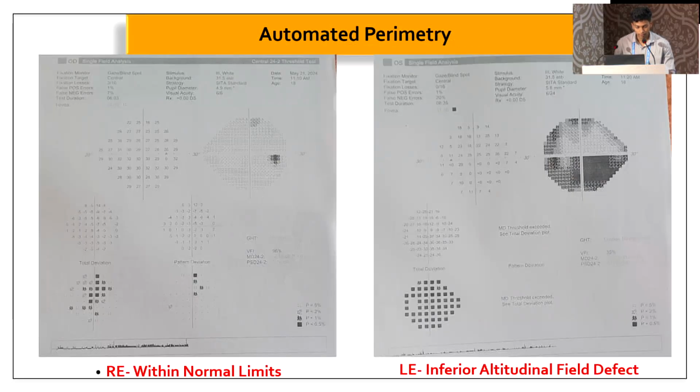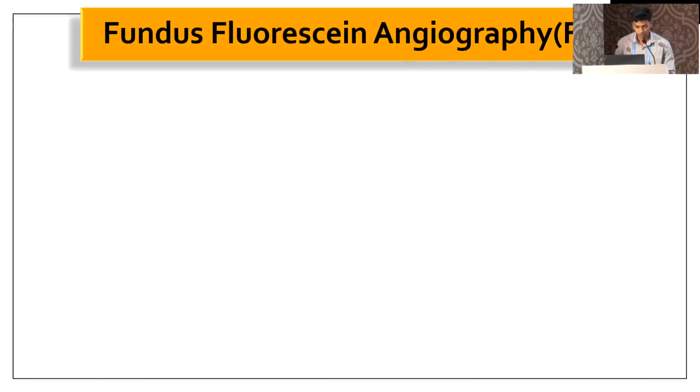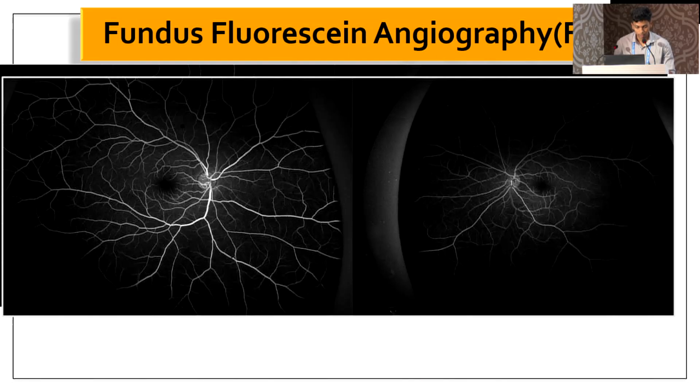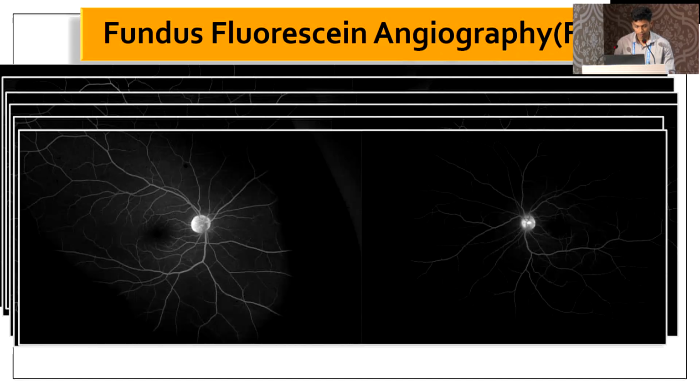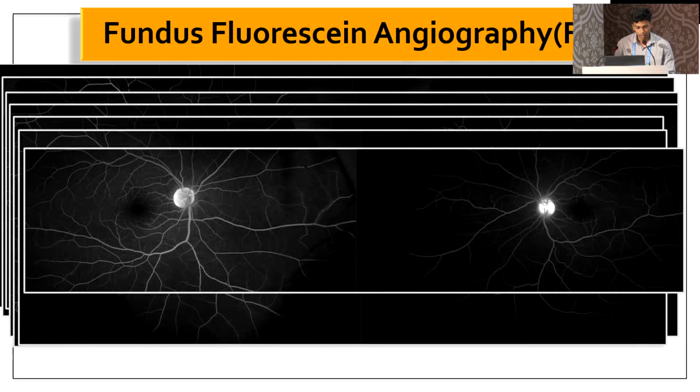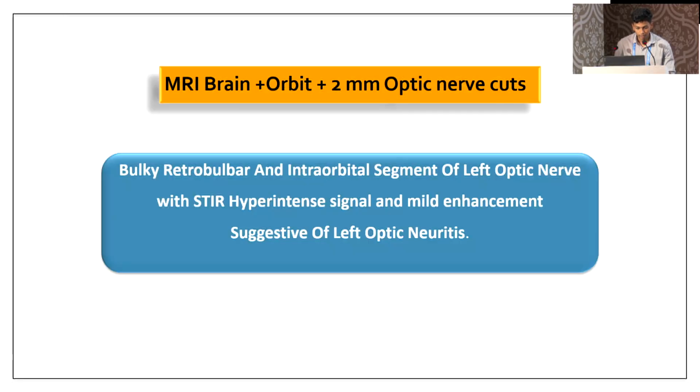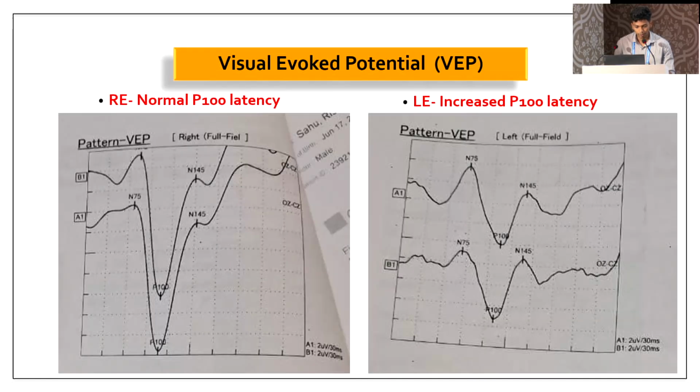Perimetry showed the right eye within normal limits, and in the left eye an inferior altitudinal defect was seen. Fundus fluorescein angiography showed normal retinal circulation in the right eye, whereas in the left eye it showed disc leakage in the late phase. MRI brain and orbit showed a bulky retrobulbar and intraorbital segment of the left optic nerve with STIR hyperintense signal and mild enhancement, suggestive of left optic neuritis. VEP showed the right eye with normal P100 latency, and the left eye showed increased P100 latency.